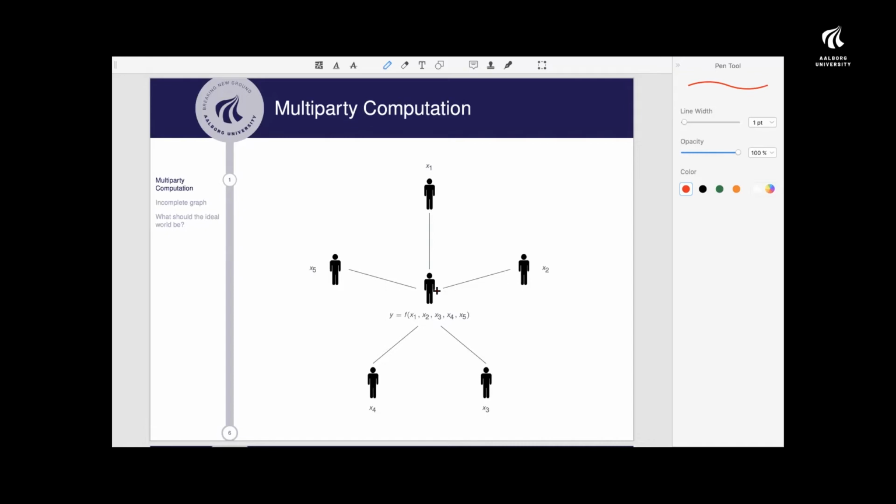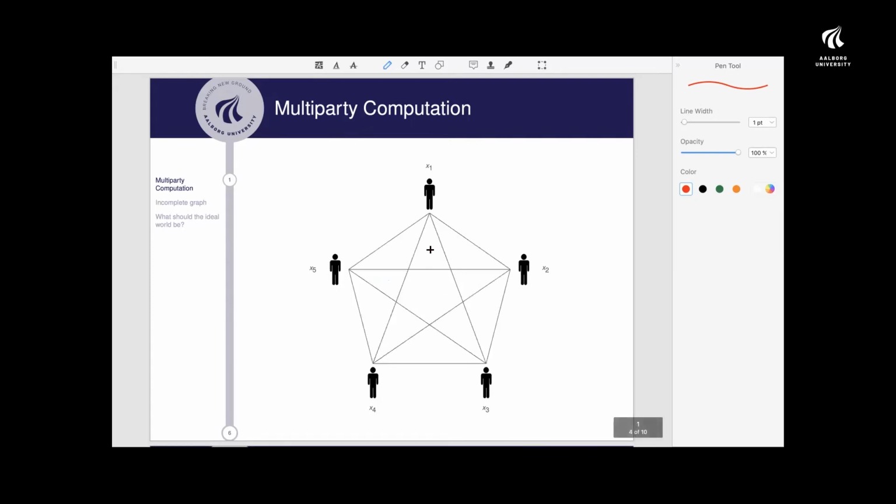But if we cannot find this party, then we want to be able to compute this function in another way. In secure multi-party computation, we often assume that the communication graph is complete, meaning that each pair of parties can communicate with each other. So what we do is describe what we call a protocol, a description of how this party should send this message to this party and so on. It's just the instructions for how to compute this function. But we assume that we have this complete communication graph.